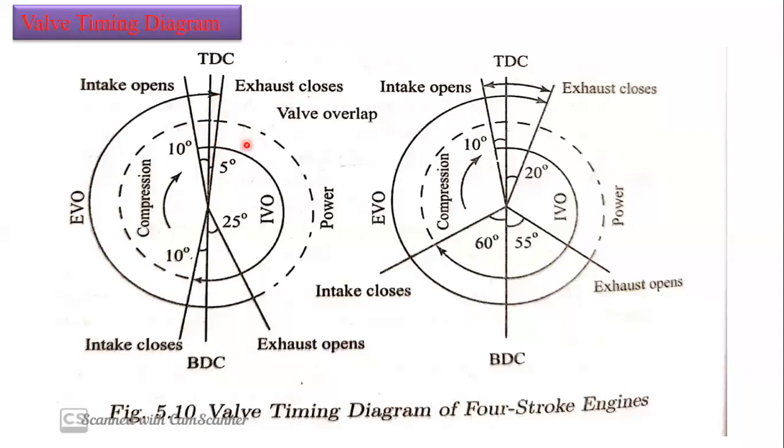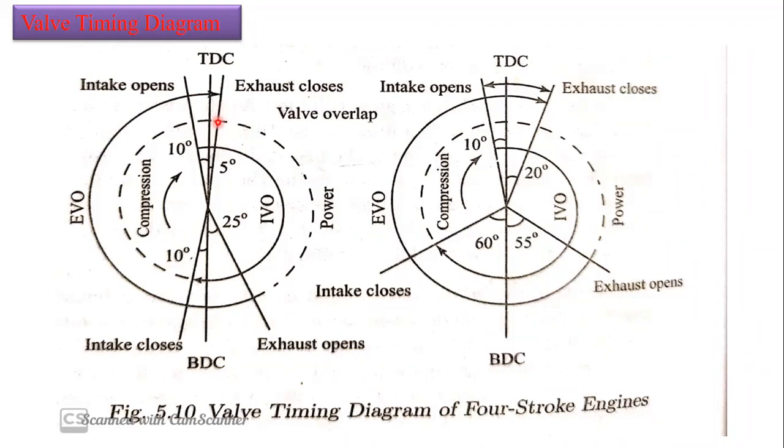But in case of low speed engines, this much time is sufficient. 5 degrees after TDC is sufficient. If you open it for more time, there may be chance of mixing air fuel mixture and exhaust gases. One way it is also advantageous, because these exhaust gases will warm the incoming air fuel mixture. Whatever the fresh charge is there, that fresh charge is going to get some pressure and temperature which we require in the next stages. Ultimately we are going to improve the pressure and temperature. There may be advantage also, but there is also disadvantage.